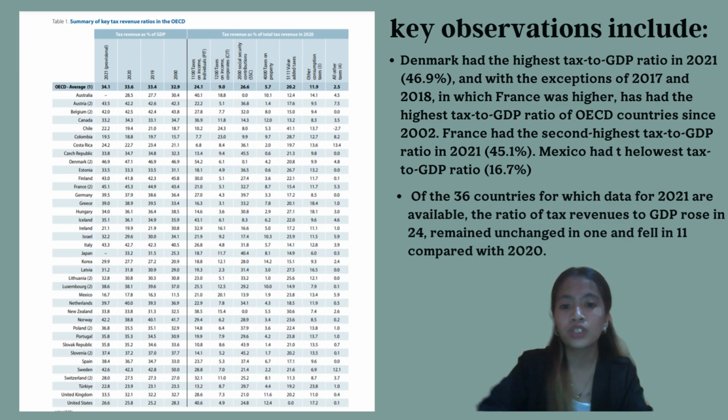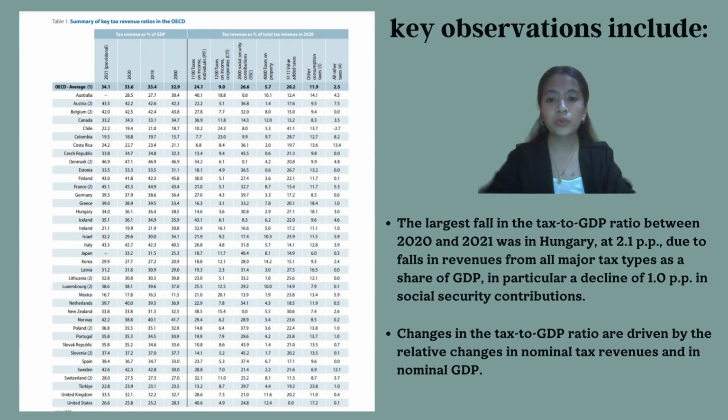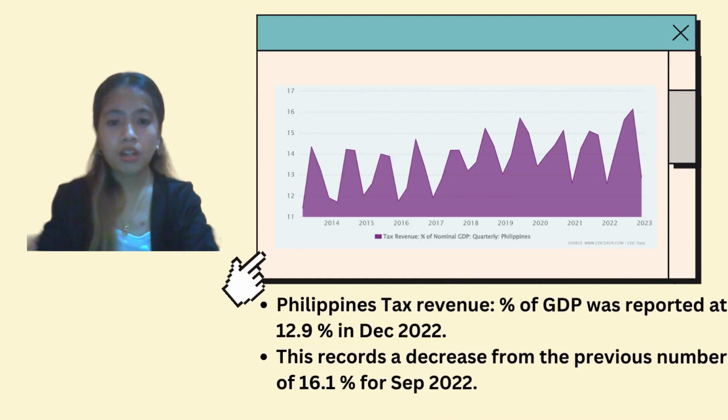Of the 36 countries for which data for 2021 are available, the ratio of tax revenues to GDP rose in 24, remained unchanged in 1, and fell in 11 compared with 2020. The largest fall in the tax to GDP ratio between 2020 and 2021 was in Hungary at 2.1 percentage points, due to falls in revenues from all major tax types as a share of GDP. In particular, a decline of 1 percentage point in social security contributions. Changes in the tax to GDP ratio are driven by the relative changes in nominal tax revenues and in nominal GDP.